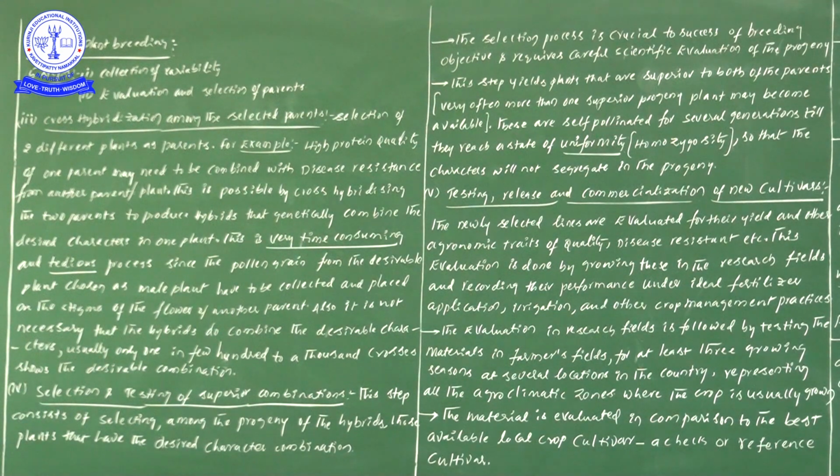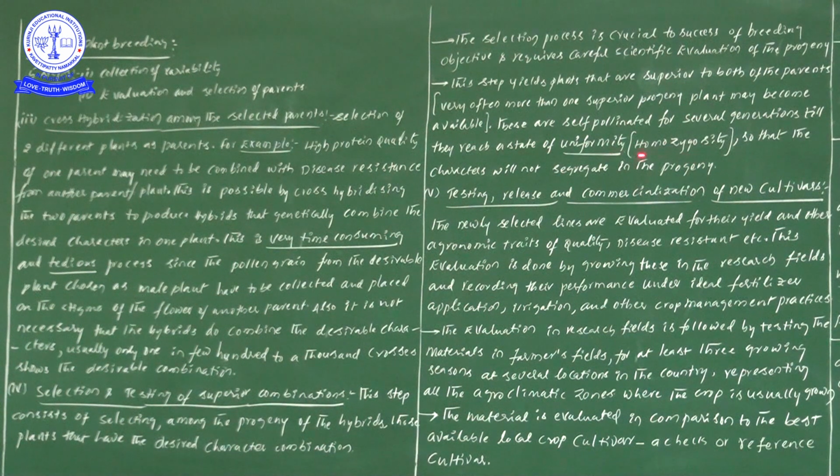Why self-pollination? For obtaining homozygosity, or pure lines, or uniformity. Did you hear the word? For obtaining these, we have to do self-pollination among the superior varieties. Then only can we obtain homozygosity or uniformity.